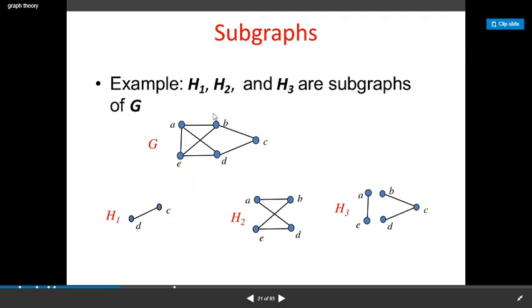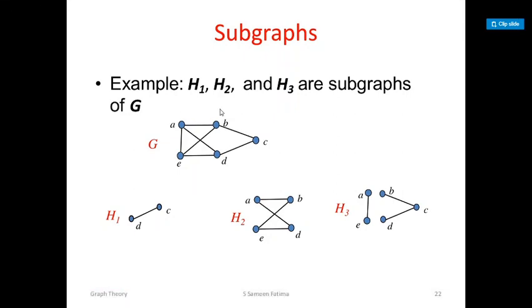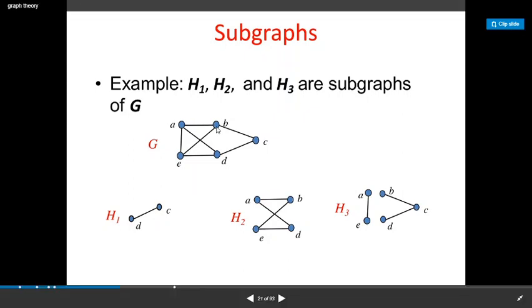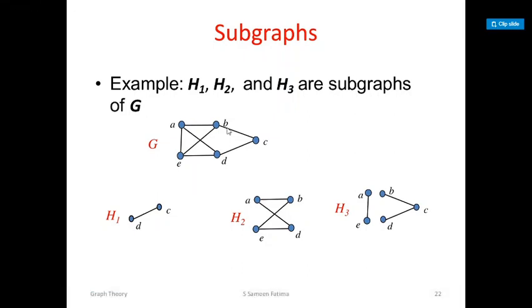If you delete these four vertices, when you delete two vertices, obviously you have to delete the edge joining those two vertices. If you delete this vertex B, then you have to delete this edge, this one and this one. So when we remove a vertex, we have to remove all edges incident to that vertex.